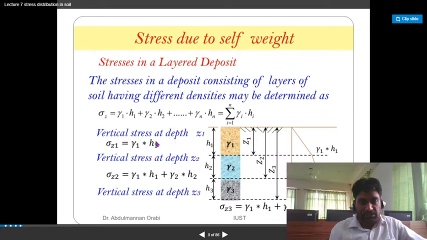Vertical stress at depth Z1 is sigma Z1 equal to gamma 1 into H1. Vertical stress at depth Z2, sigma Z2, is equal to gamma 1 into H1 plus gamma 2 into H2. Vertical stress at Z3 is equal to gamma 1 into H1 plus gamma 2 into H2 plus gamma 3 into H3. And this is the generalized formula for sigma Z.